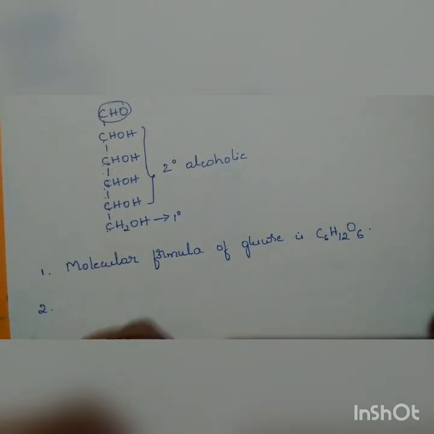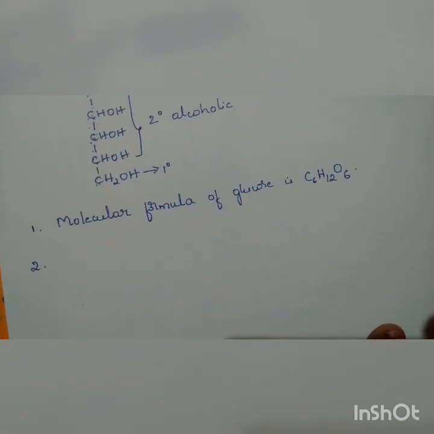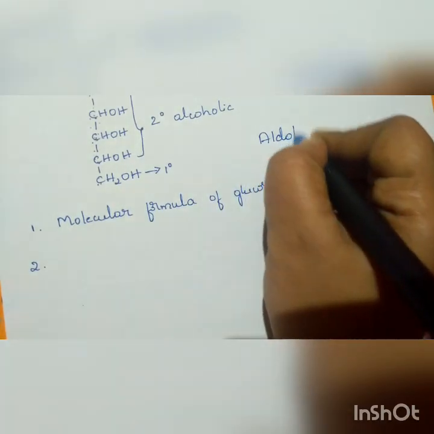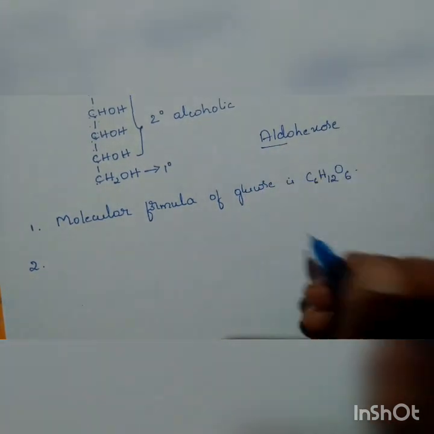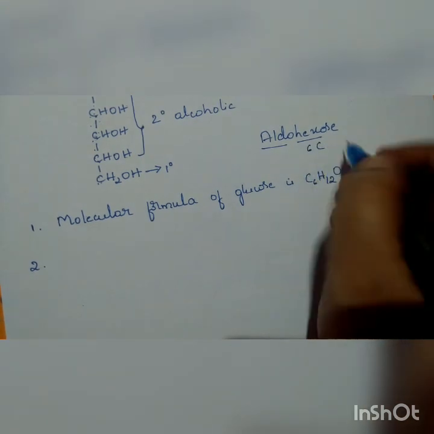Next, the second one. Now we are going to prove that glucose consists of 6 carbon atoms. In yesterday's class we discussed that glucose is an aldohexose. Aldohexose means it consists of an aldehyde group and 6 carbon atoms.